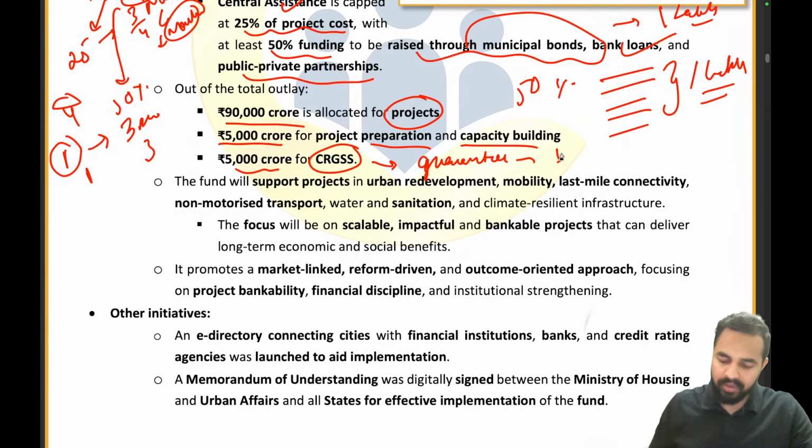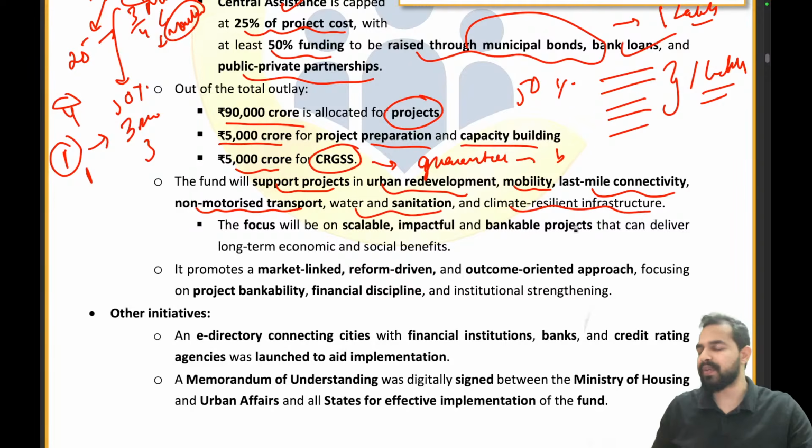Clear? So now the fund will be supporting projects in urban redevelopment, mobility, last mile connectivity, non-motorized transport, water and sanitation, and climate resilient infrastructure. So these are the different areas across which the government will be providing the support.